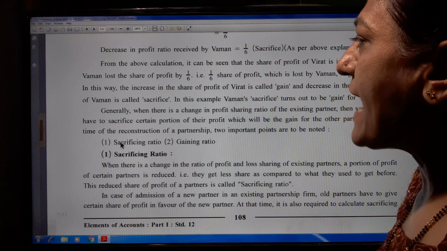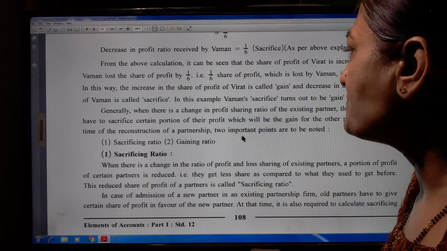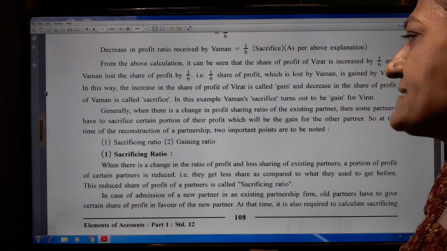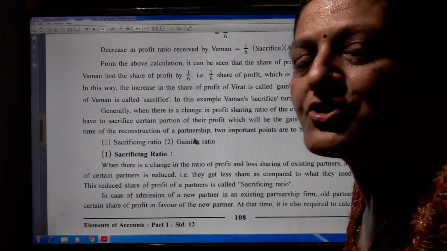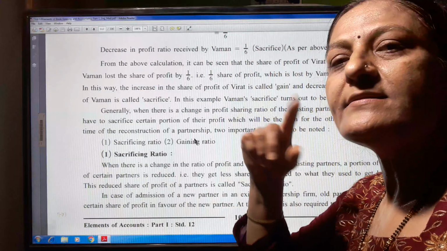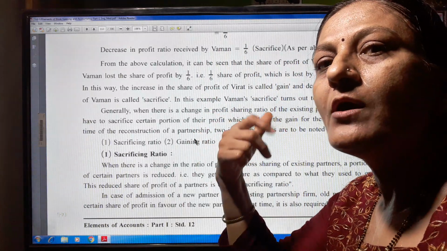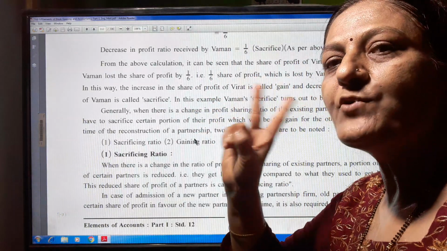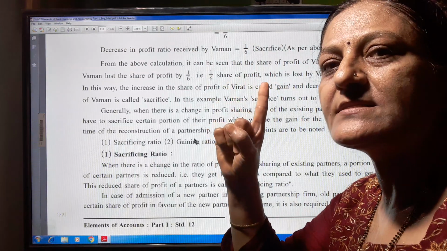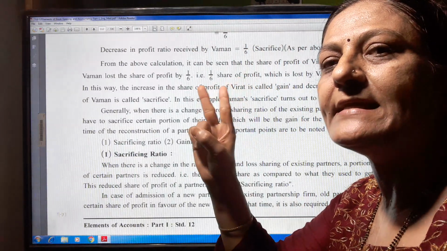So at the time of reconstruction of a partnership, two important points are to be noted: sacrificing ratio and gaining ratio. When the profit and loss sharing ratio is changed, two possibilities arise: first is the sacrificing ratio and second is the gaining ratio.